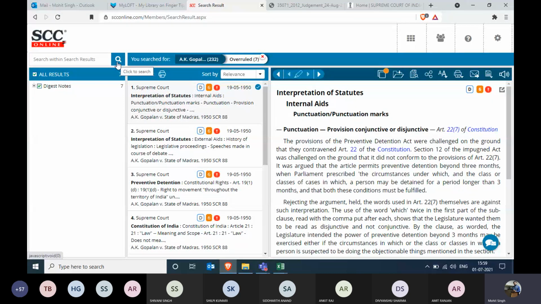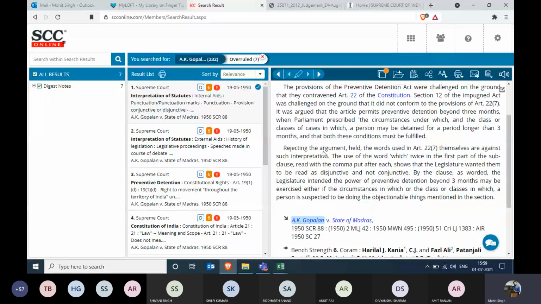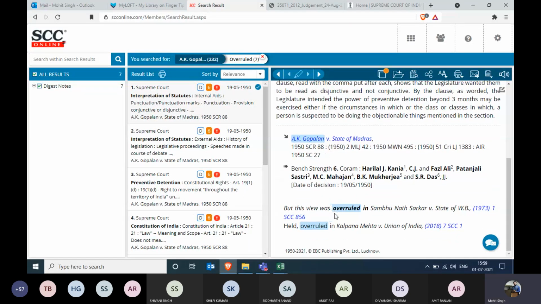So now the documents are there with the identifier as a red exclamation mark. This red exclamation mark simply represents that these many law points have been overruled or this law has been struck down by another case. Which case? Please go to footnotes. This view was overruled in Sambhunath Sarkar and also in Kalpana Mehta versus Union of India.